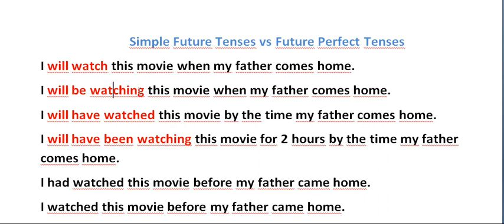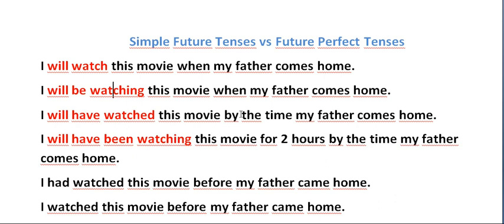So I will watch the movie before my father comes home, and when he comes home, I will be watching the movie. So he's going to see me watching the movie when he comes home. But this one, I will watch the movie after he comes home. Okay. And the next one is I will have watched this movie by the time my father comes home.